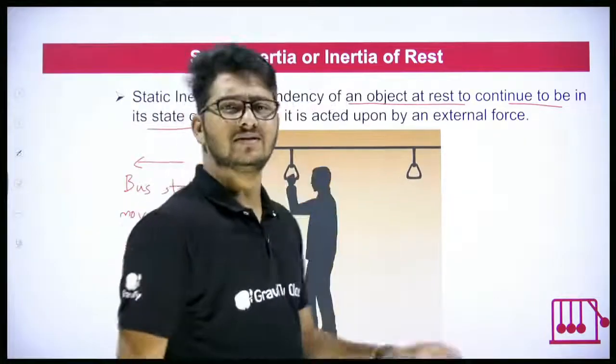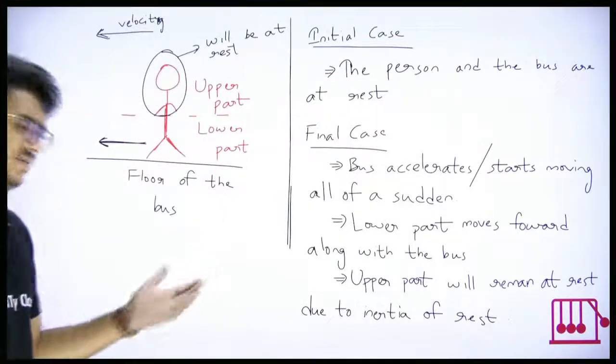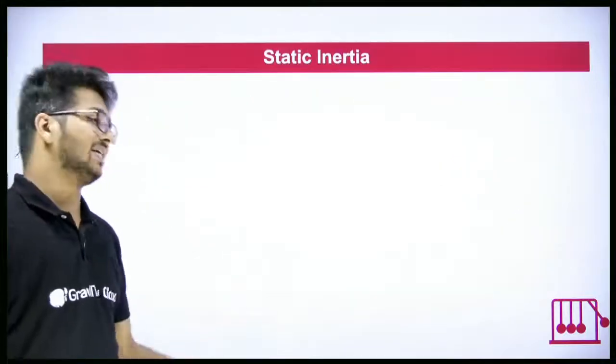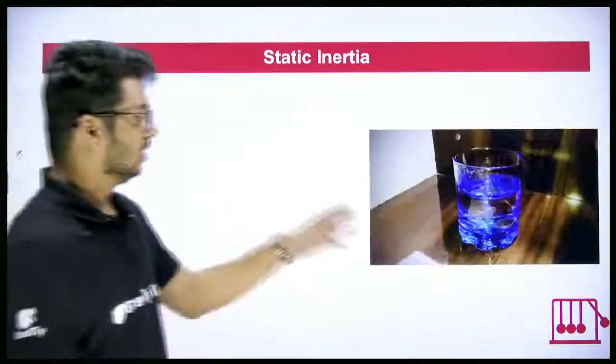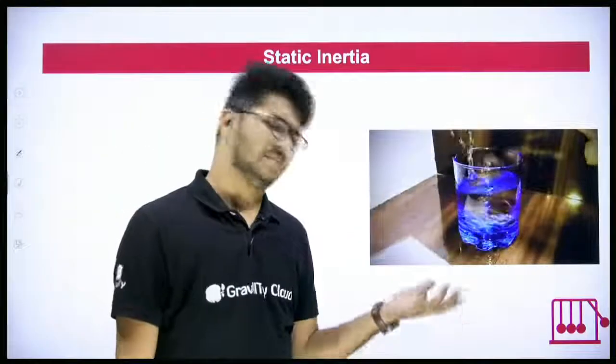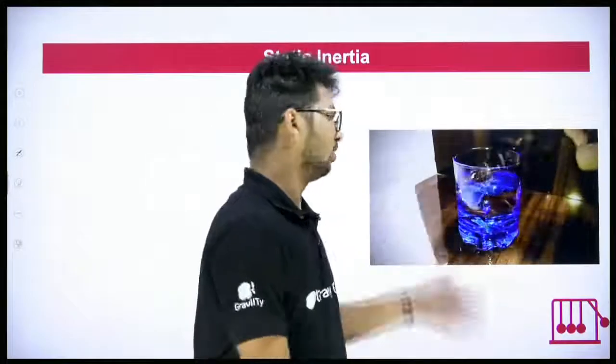There are many examples that happen in our everyday life. One very important example we discussed, then other cases also. Look at this, it's a very simple one, you can try at home also. Many of you would have tried. We have taken a glass and it has water.